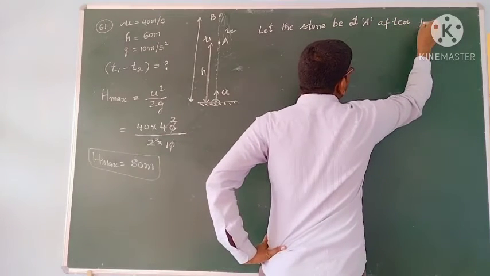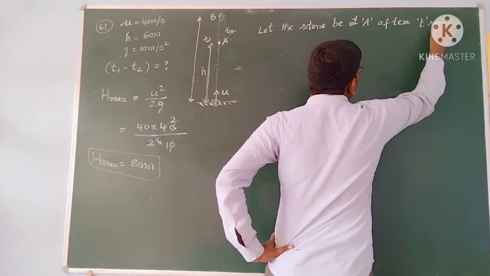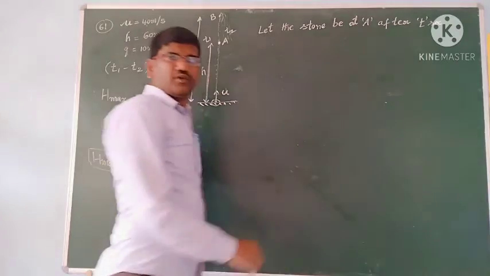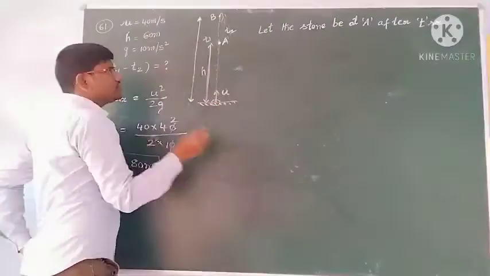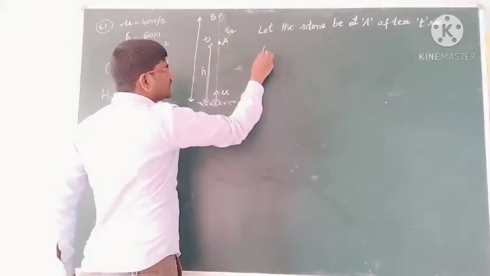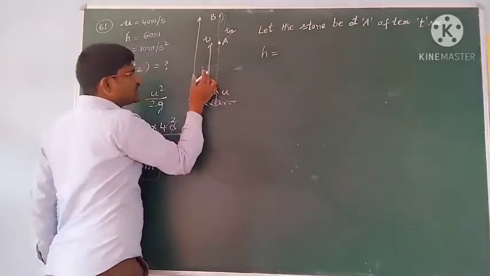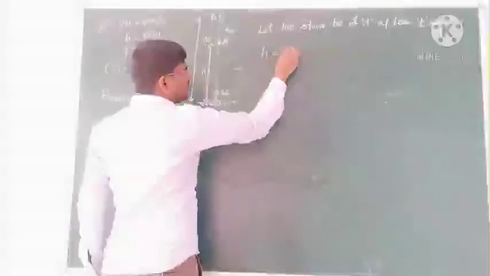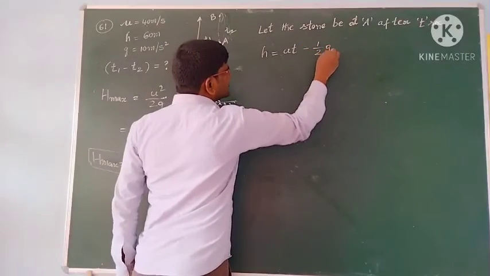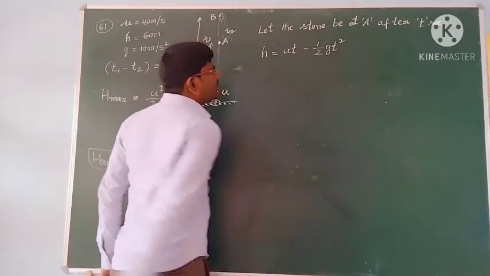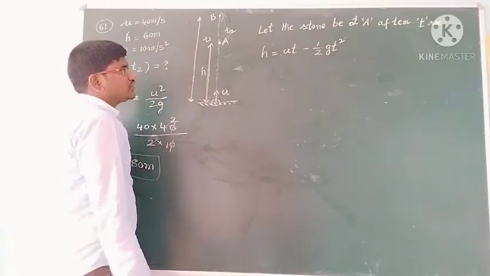So let the stone be at A after t seconds. Okay students, so means after t seconds it has reached there. Then for vertically projected body, h is equal to ut minus half g t square I will write.